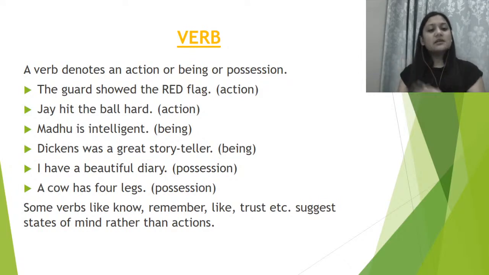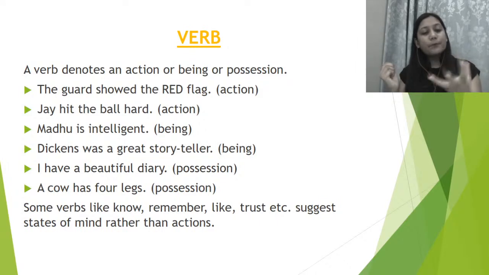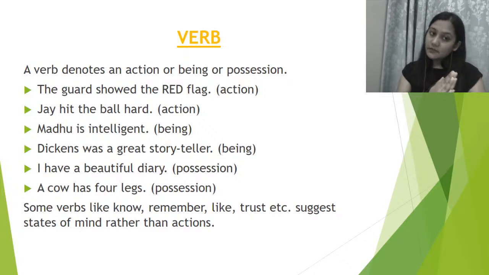Second, Jay hit the ball hard, right? So Jay is somebody who has hit the ball very hard. What did he do? He did an action here. He hit the ball very hard. So ball is what? Noun. Jay is what? Noun. The is what? Determiner. Hit is what? It is a verb, because we have done some activity, and that activity is that we have hit the ball.